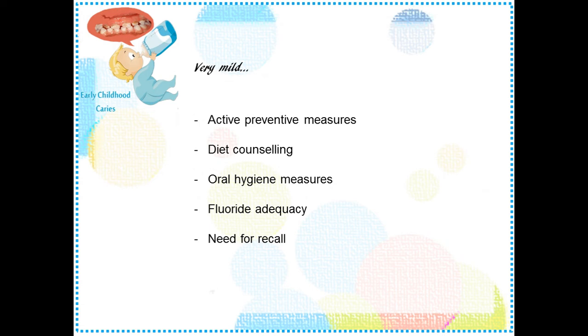The consequences of severe ECC should be explained, and even sometimes the possibility of intervention in a hospital-based setting under general anesthesia should also be explained to the parent. Counseling regarding diet, oral hygiene measures, fluoride adequacy, and the need for frequent recall to monitor the progress of ECC should be explained to the parents.